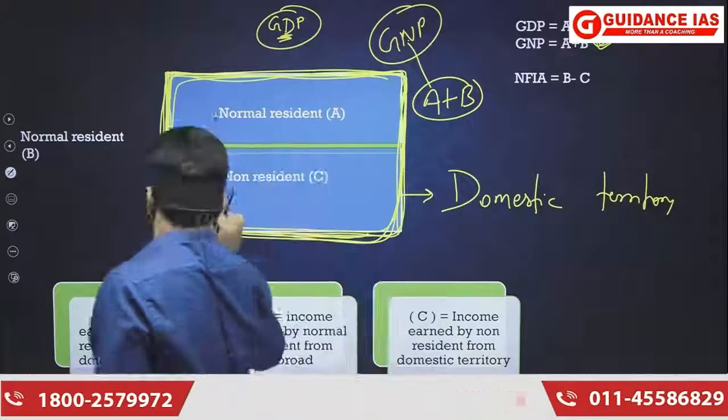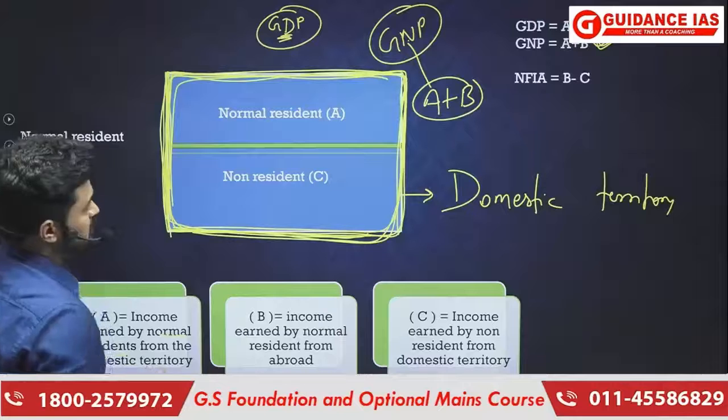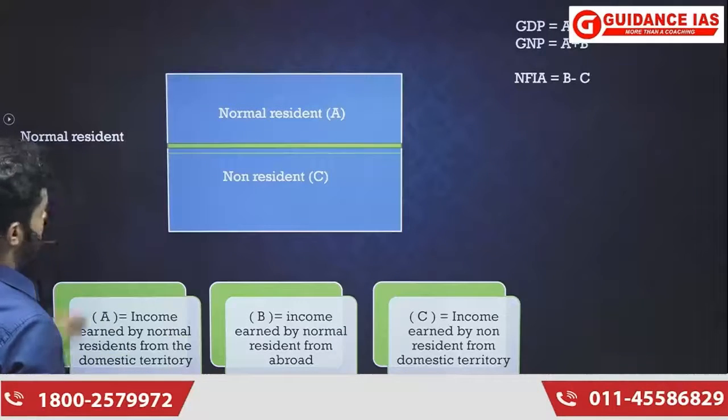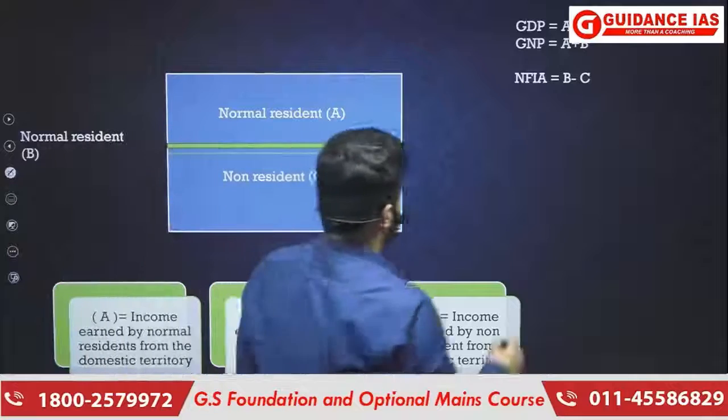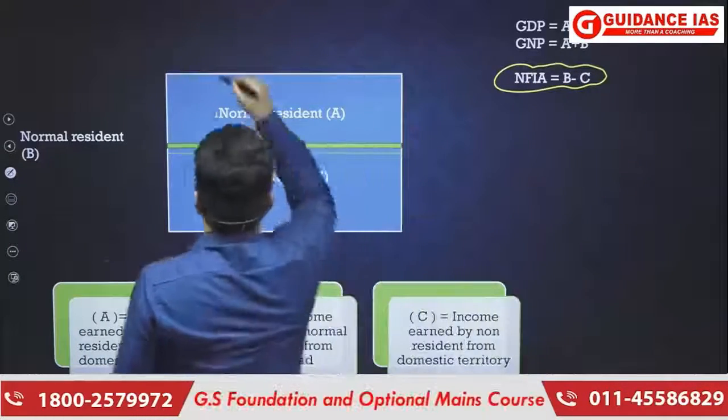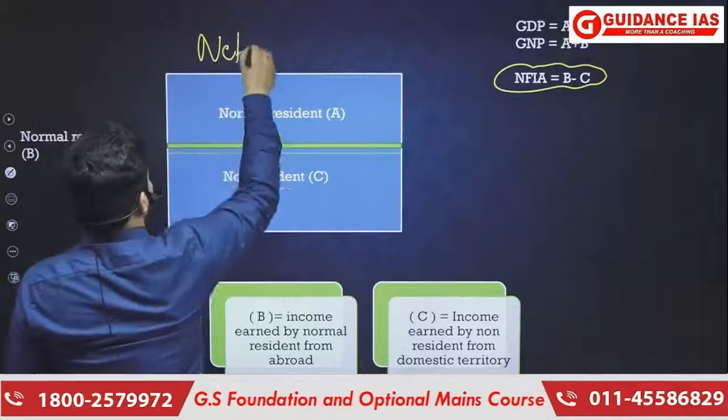Now there is another concept here, and that is something that we are going to discuss now. That concept is net factor income from abroad.